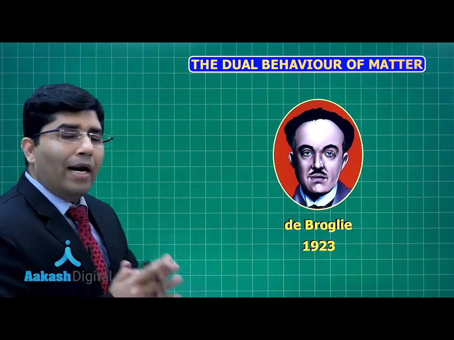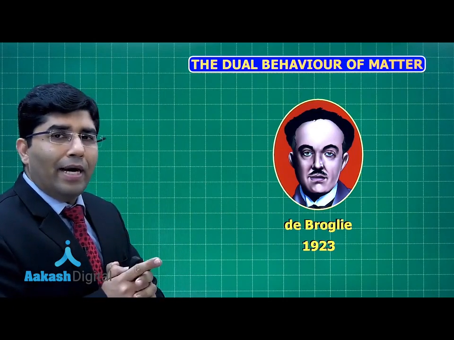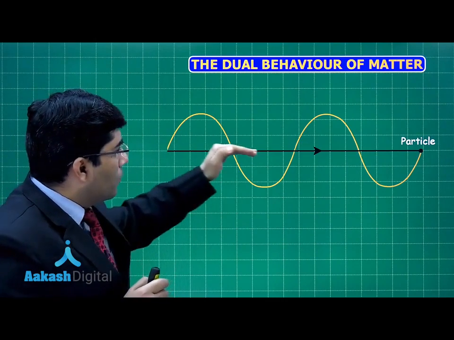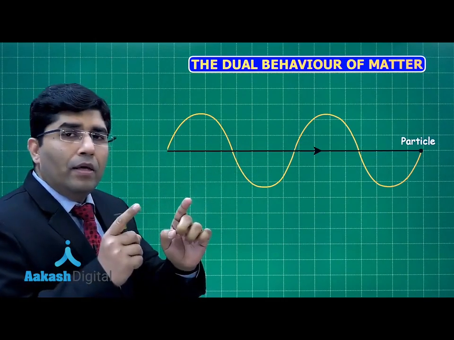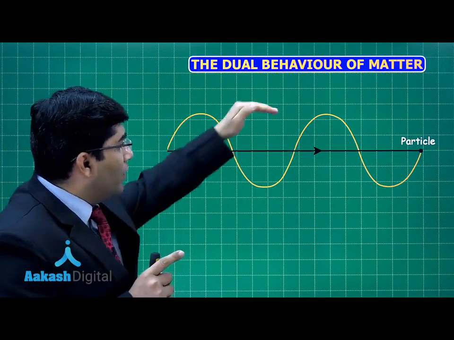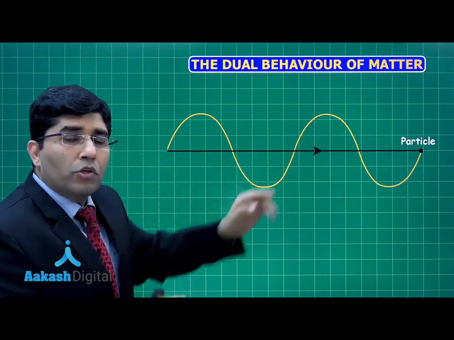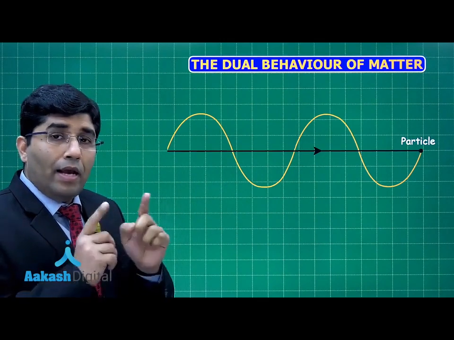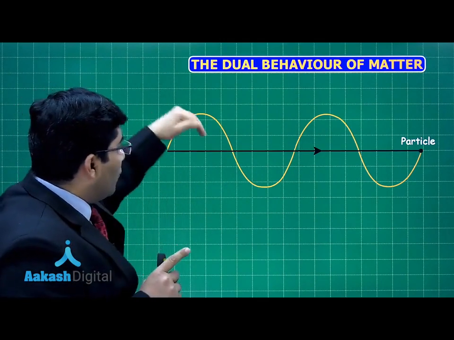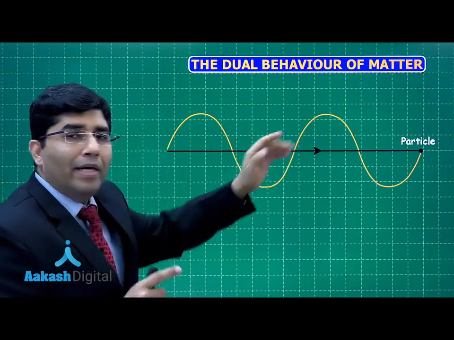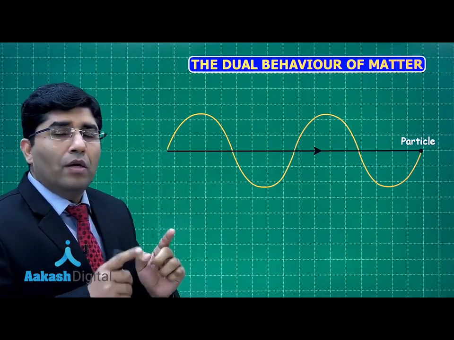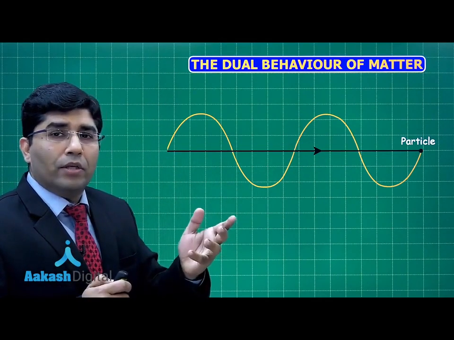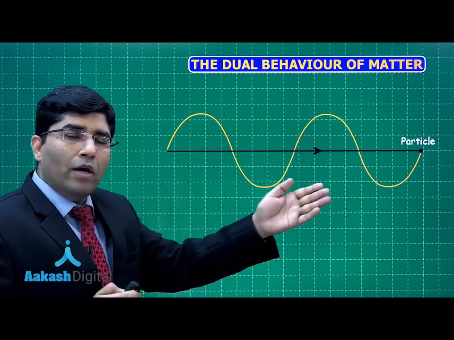De Broglie in 1923 said that if a small particle is moving, there will be a wave associated with it. If it is a particle, definitely it will have some mass, and if there is a wave associated with it, it has wave nature also. That's why we say it has a dual nature, particle nature and wave nature.